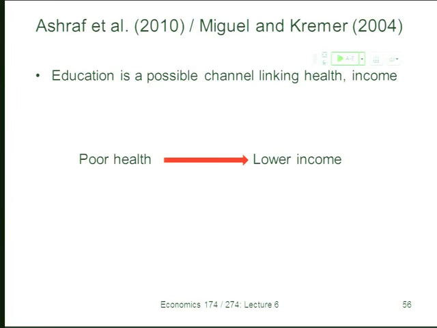So imagine when kids are young, and maybe they're uniquely susceptible to some of these infectious diseases, like we talked about before. Poor health doesn't just make them weak and tired and affect their performance that day, but it affects their development. And if it affects their cognitive development or affects how much they learn in school, then it can have very persistent effects. So if we think of certain parts of childhood as periods of investment in human capital, poor health in childhood can have lingering effects on adult outcomes by affecting human capital accumulation, by affecting education. So one of the many mediating channels could be education.